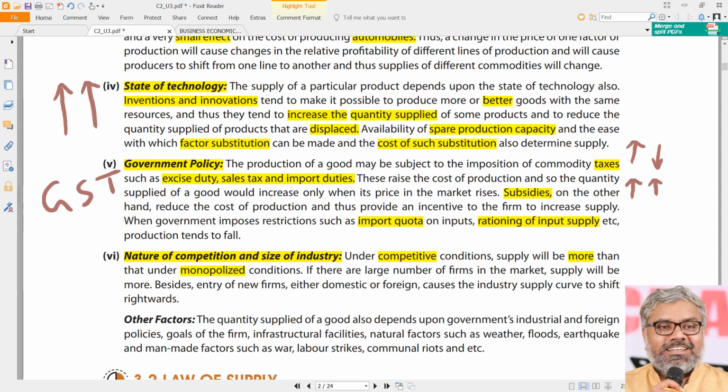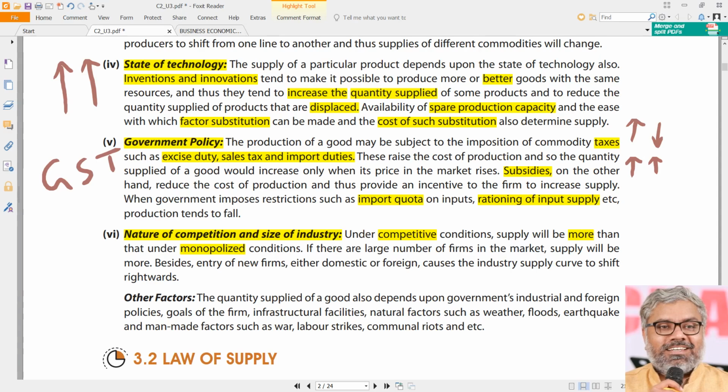So that is a common phenomenon, and that is the reason why we can say under competitive conditions the supply will be more, under monopolized conditions the supply will be relatively lesser. That's also a general phenomenon. Once again, as I said, monopolized conditions may not exist for long. We cannot see them every day. That is not appropriate also. Normally whatever we see in the market is competitive only.